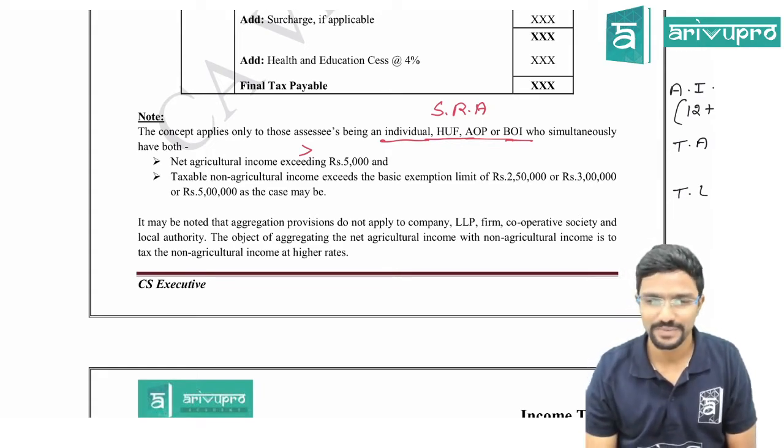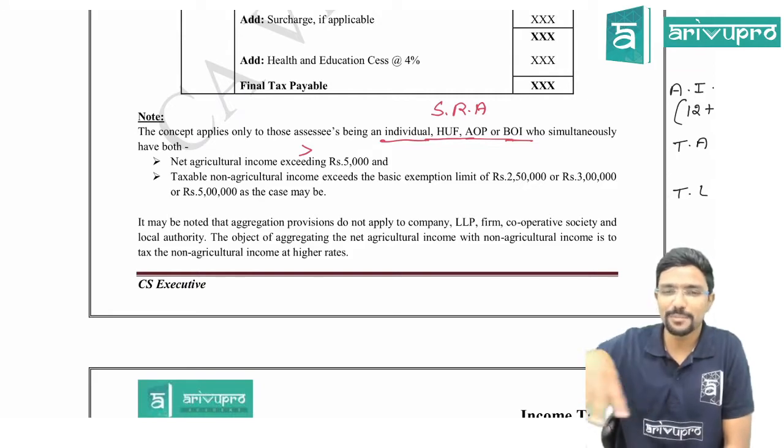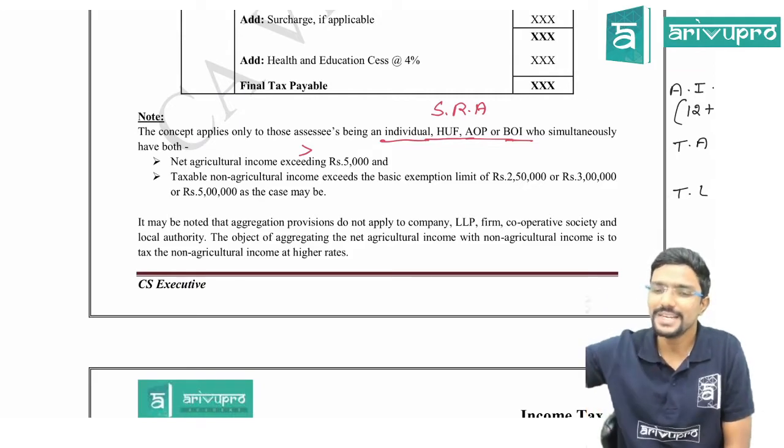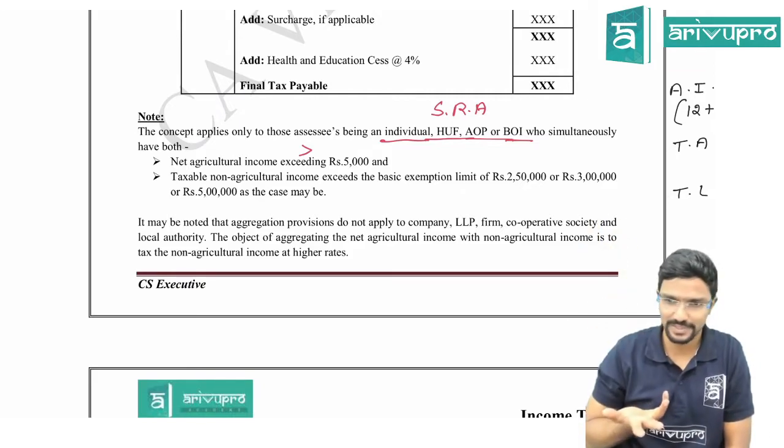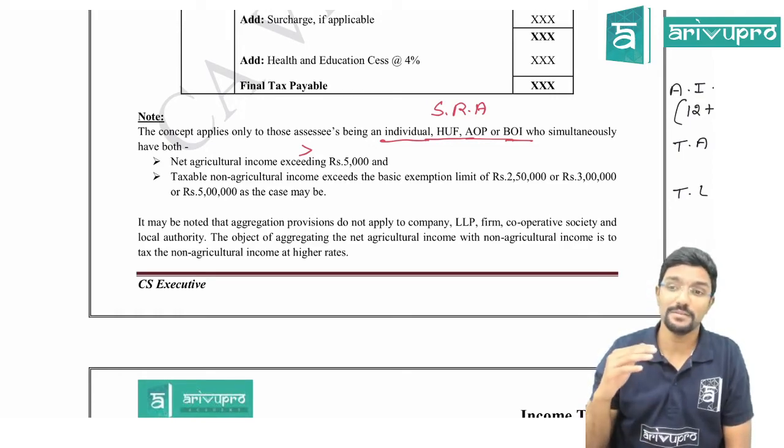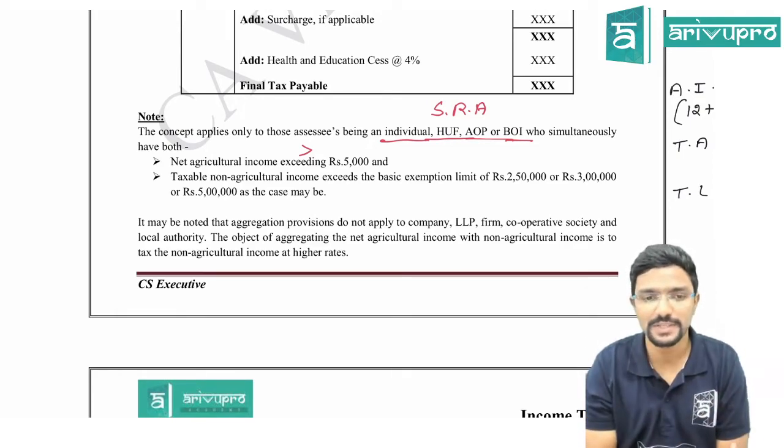society and local authority. It is an indirect thing. When we know that it is applicable only for those 4 people, it is understood that for others it is not applicable. But still, some people may think wrong. That is why I have given this point.